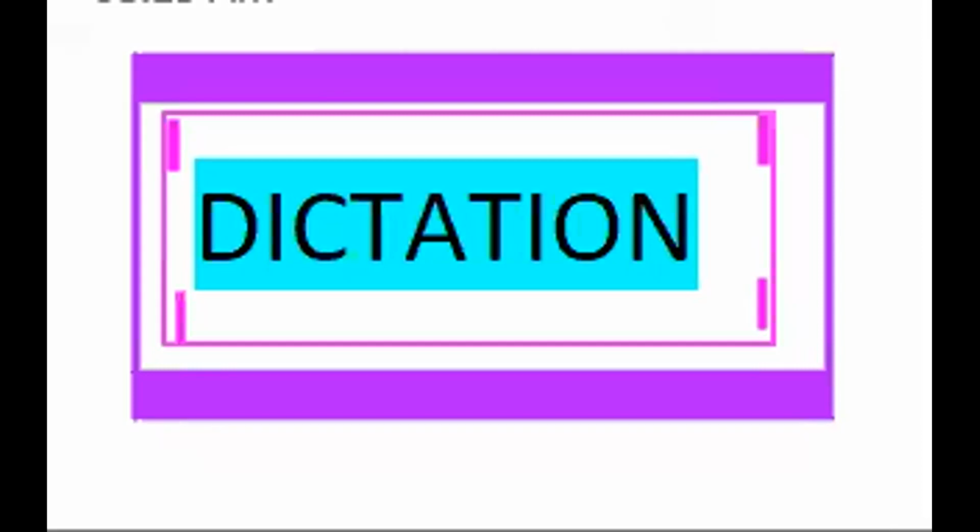The fourth word is scalene, scalene. And the last word for today's dictation is trapezium, trapezium. I'm repeating the words: equilateral, parallelogram, isosceles, scalene, and trapezium.